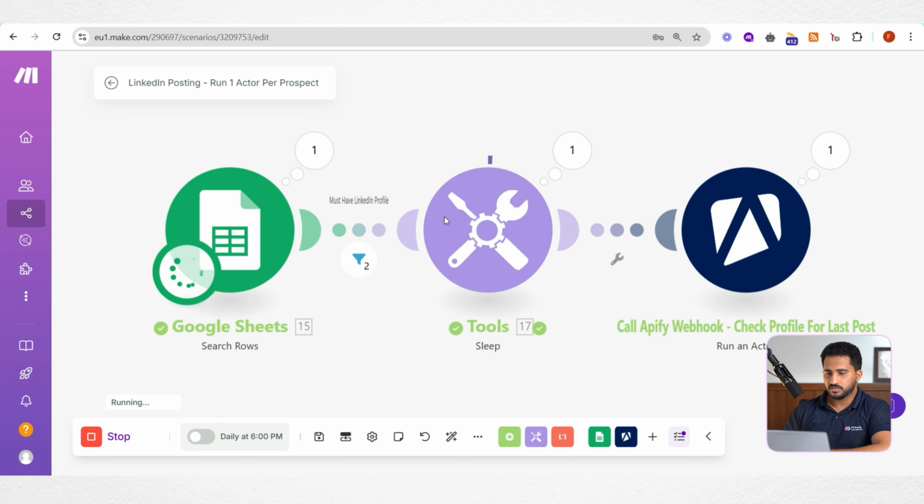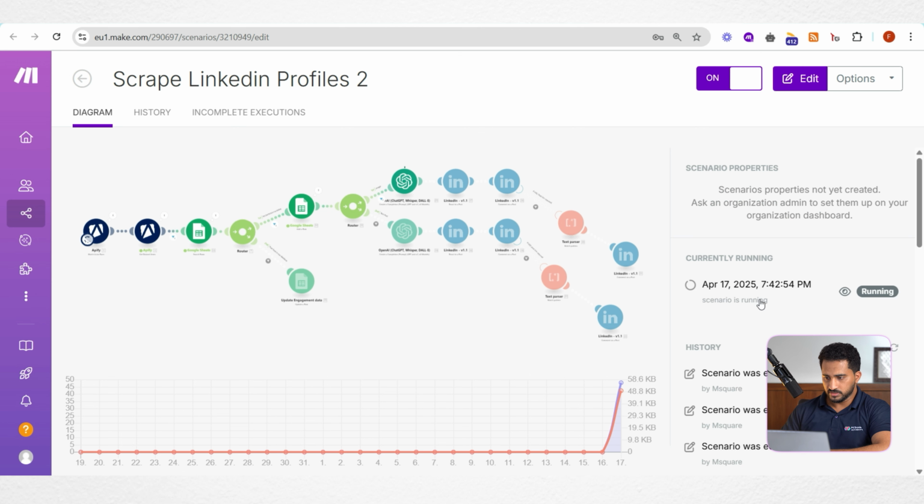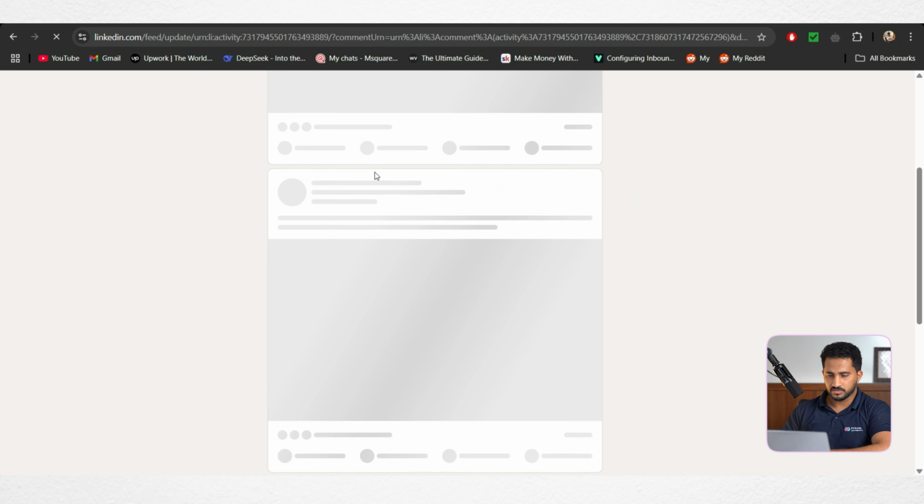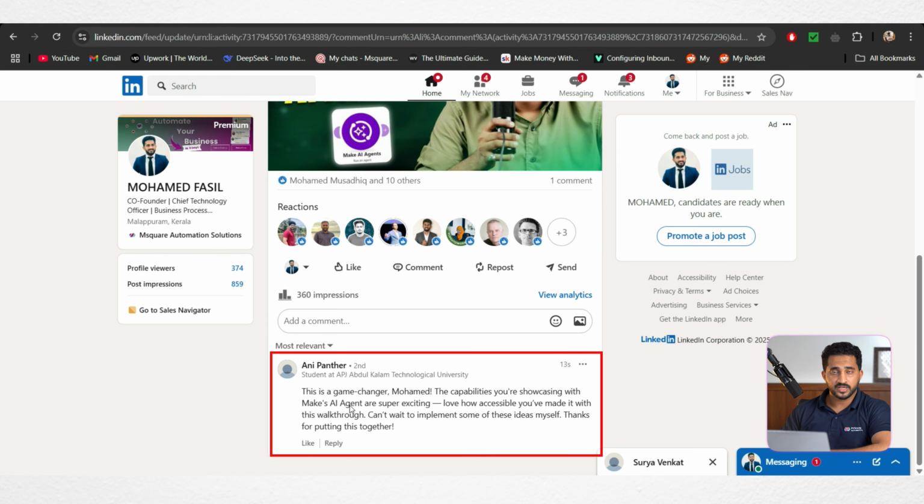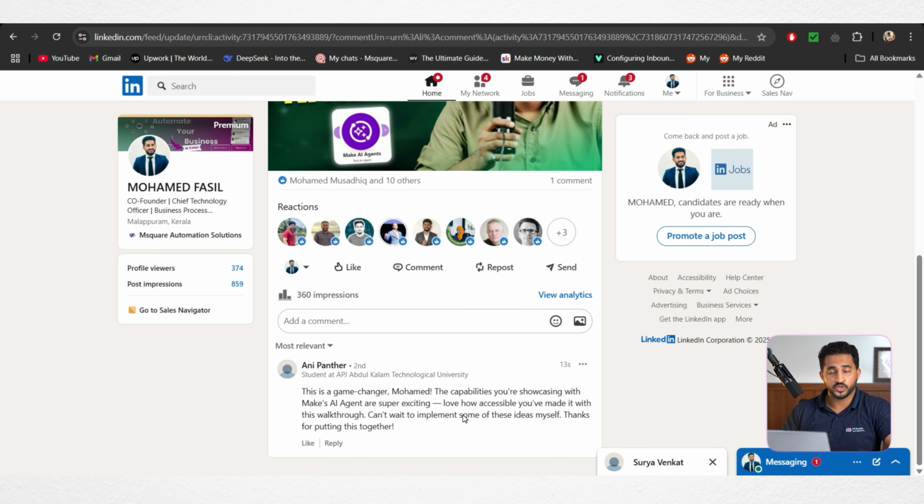Here you can see we have initiated the call for the first URL. Now let's check the second scenario. Yeah, you can see the second scenario got triggered. It's running and it has posted a comment. Let me show you. Let me refresh. So here you can see the comment. This is a game changer, Muhammad. The capabilities you are showcasing make AI agents super exciting. It's really cool and it looks like a very human touch comment. And of course, it has added a reaction as well.